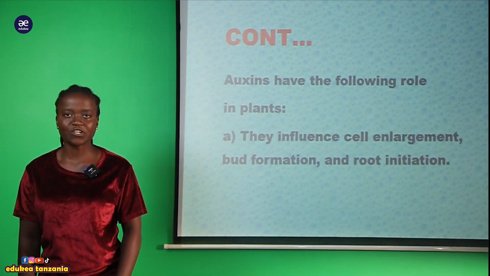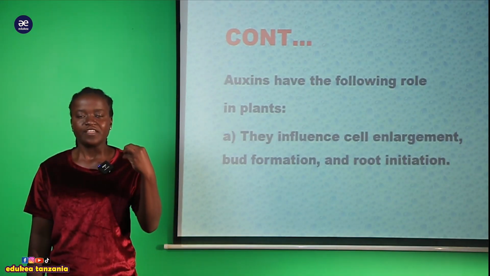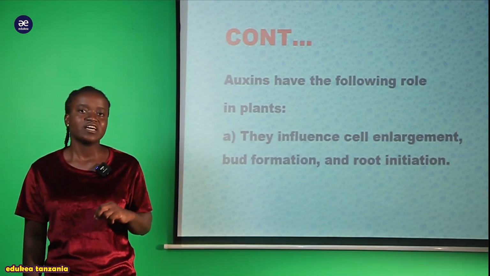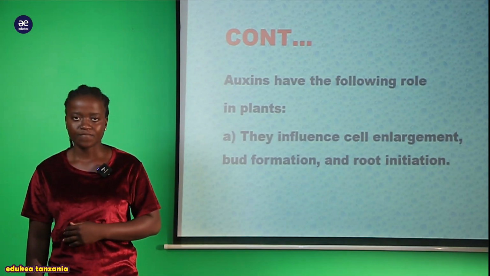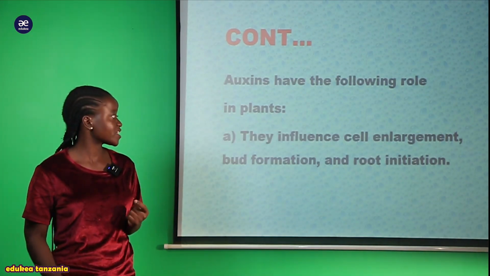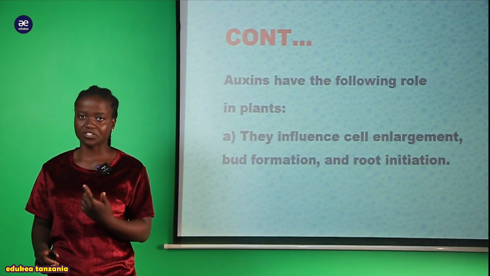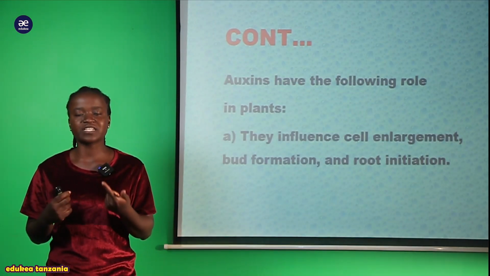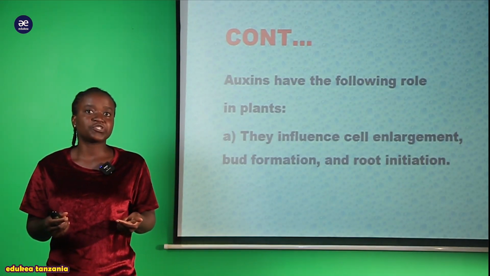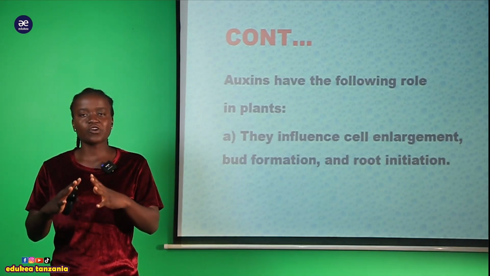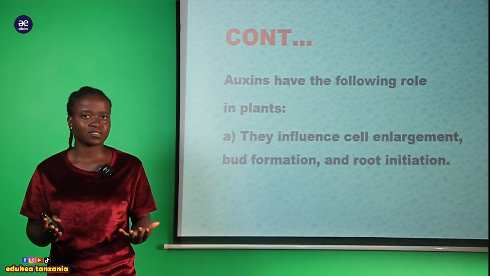The first function of this auxin hormone, whose common form is called indole acetic acid, that is IAA. Auxin hormone is responsible for cell enlargement. And you know that the enlargement of the cell brings about growth. Cell inavyokuwa ndipo ambapo growth inatokea ndani ya plant.